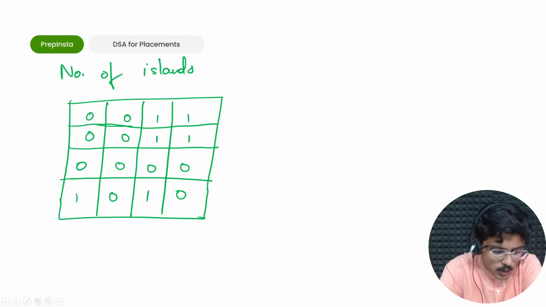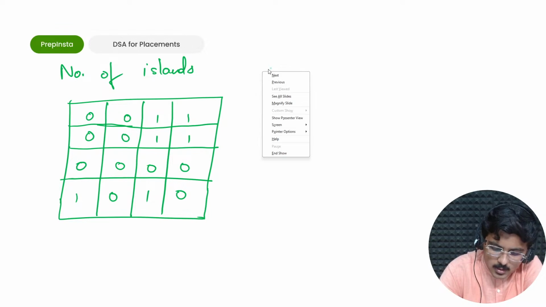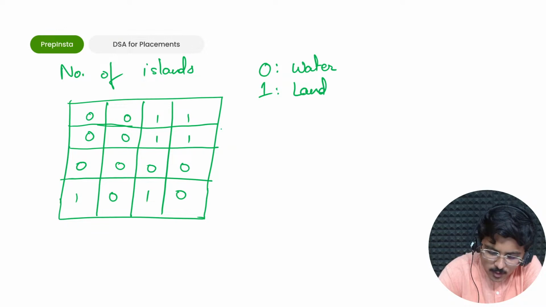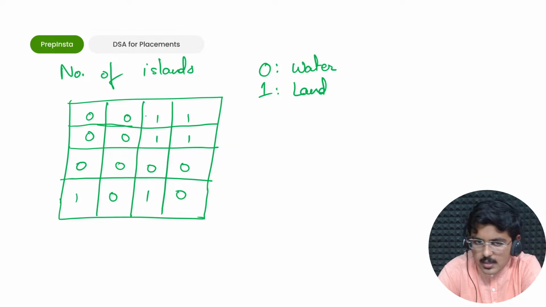You have such a matrix. In this, 0 means water, 1 means land. Whenever a sequence of land is surrounded by zeros, it is called an island.